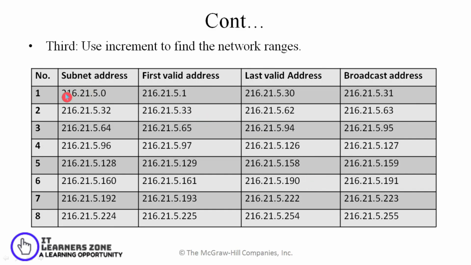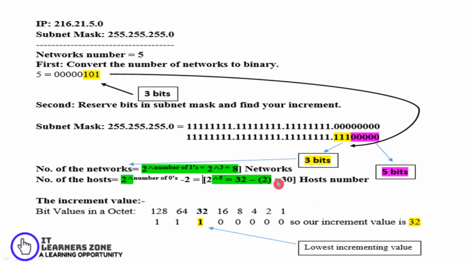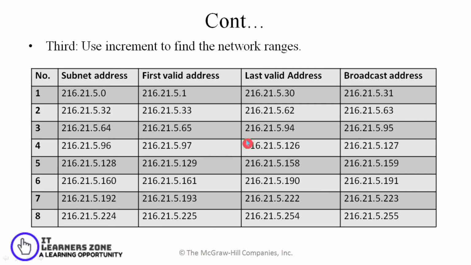So here the first subnet address would be 216.21.5.0, and I would be incrementing in values of 32 because the total number of addresses is 32 here. So I have 0, and the addresses from 0 to 31. The first valid address would be 216.21.5.1 and the last valid address is 216.21.5.30.